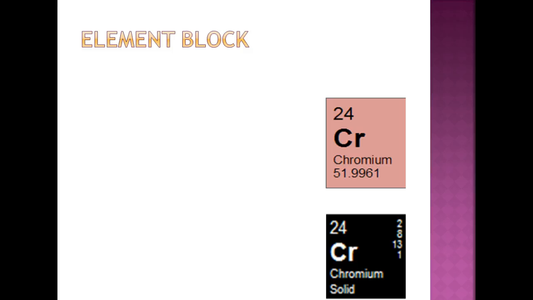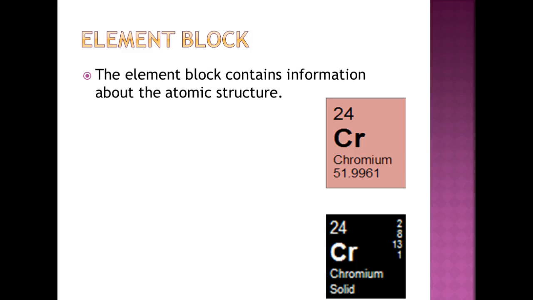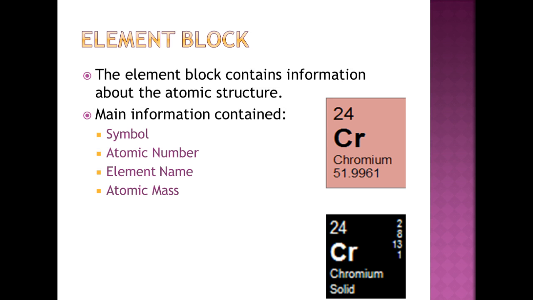All right, so what is actually in this periodic table? So just to review the element block, the element block contains information about the atomic structure. Each block typically contains the symbol right here. We usually have the atomic number, you can see that in both of these, and then the element name. Now I will say the element name is not always there. Particularly in chemistry you start losing the element name because you just start to know the elements and you don't need the name. And then the atomic mass. Now you see this one has the atomic mass and this one does not.